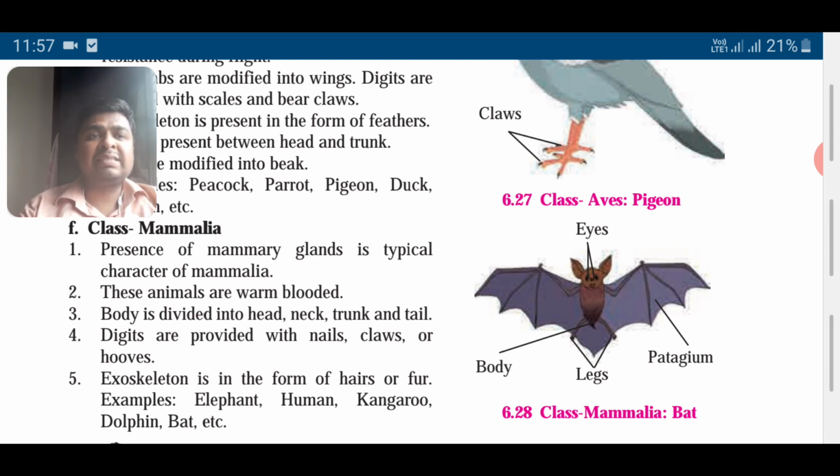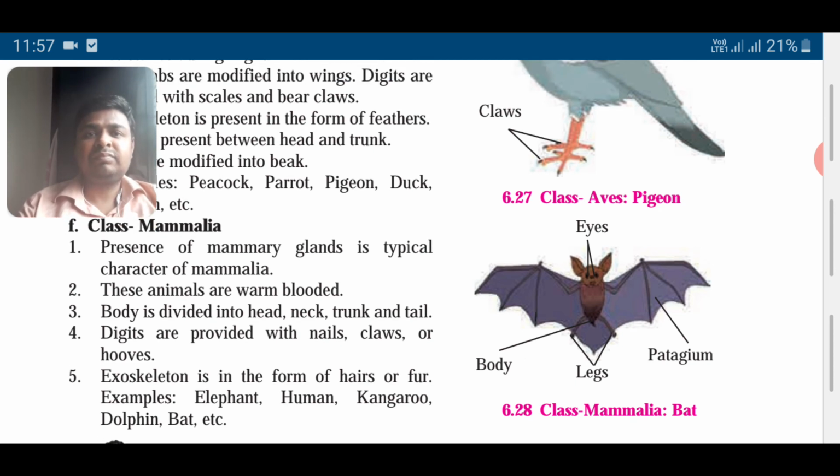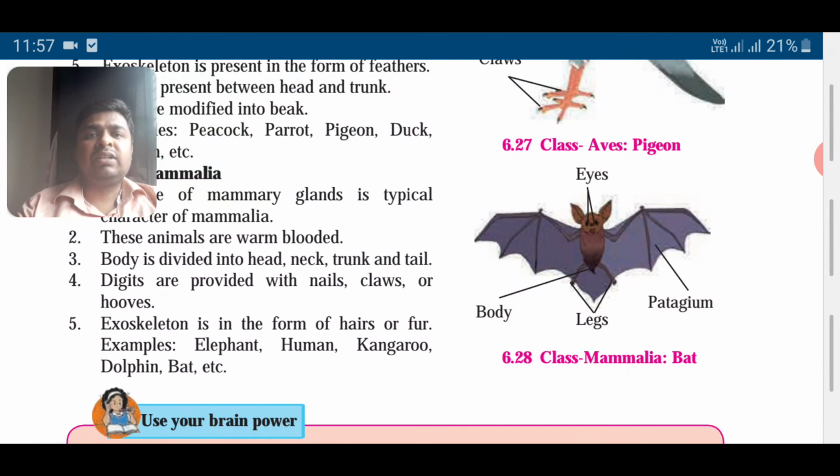You can see the legs, body, eyes. These have mammary glands, so they are mammals. We are also mammals. So we are warm-blooded. We have head, neck, trunk and tail. We don't have a tail, but other animals of our class have a tail. Then digits are provided with nails, claws and hooves. Exoskeleton is in the form of hair, fur. Example: all the animals that we see around us, most of them are mammals. Elephants, humans, kangaroos, dolphin, bat, etc.